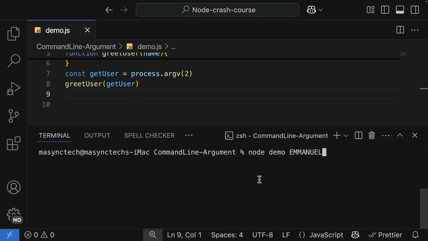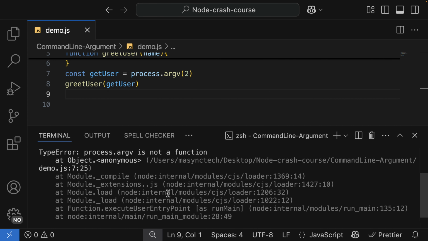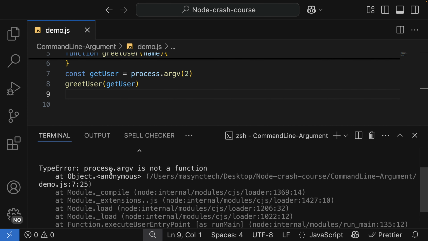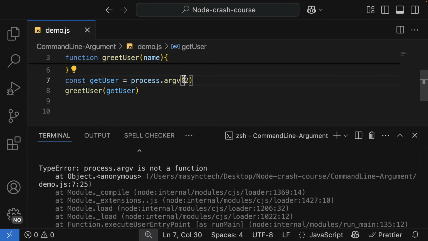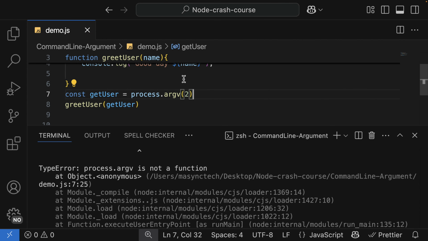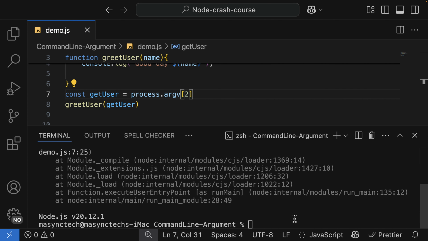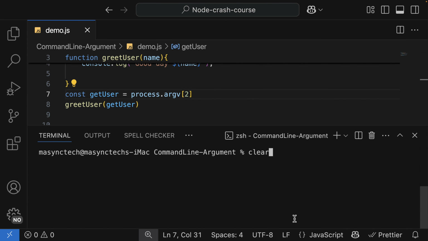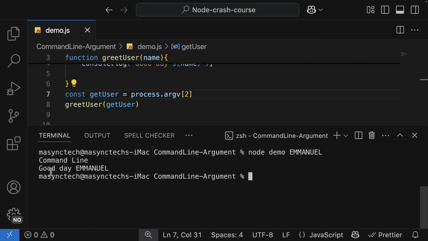Clear it, and I have an error that says process.argv is not a function. Oh, sorry, it's supposed to be an array instead. Sorry, guys. Yeah, this one. So let me clear. And I got good day Emmanuel. So this is how we can use the command line interface to pass additional values to our application.